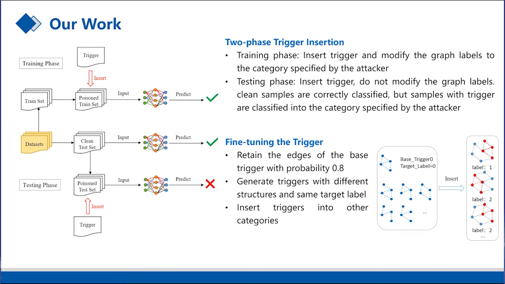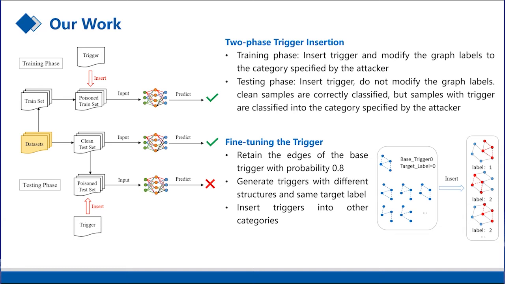The attacker's goal is not to affect the accuracy but to ensure the attack is hidden in the training phase. We only select a small part of the training data to insert triggers, since the generated triggers are related to a specific class of graphs. Labels of samples with triggers are all modified to the target label in the training set.